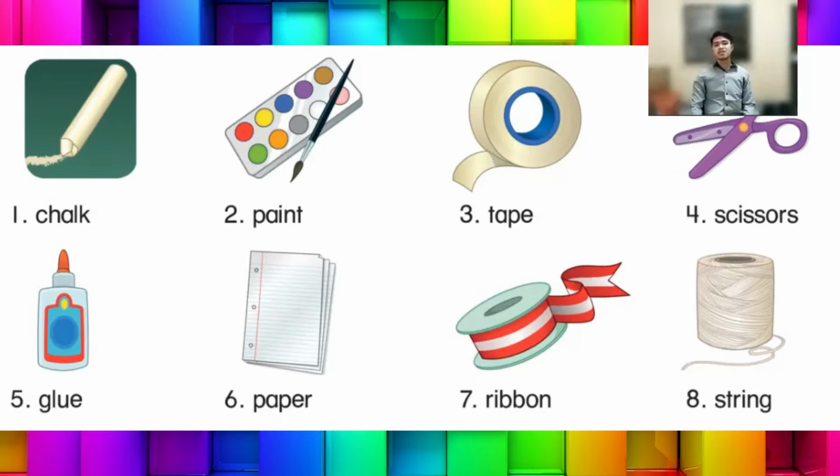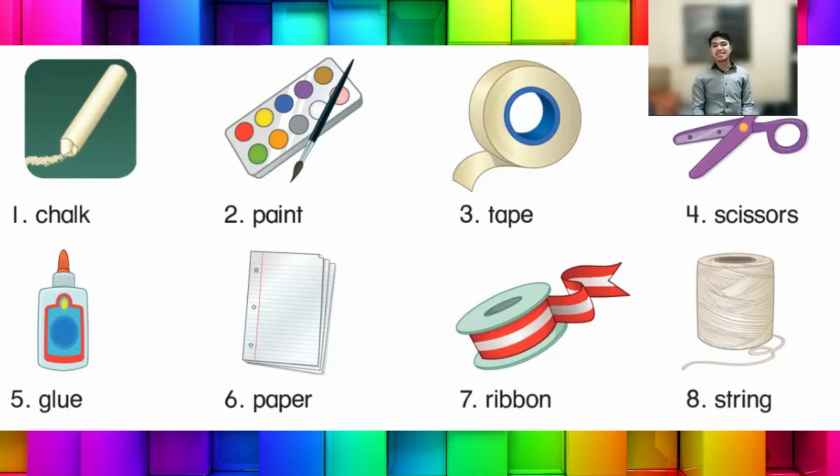So today we're gonna learn the following words. The first word is chalk. We use it in writing on the blackboard. It's a chalk. We call it chalk. Number 2, paint. We use it in making an artwork. We call it paint. Number 3, tape. We use it to fix or mend a ripped paper. We call it tape. Number 4, scissors.